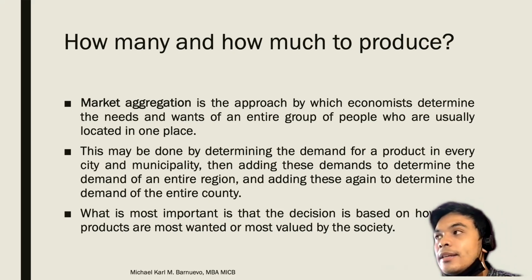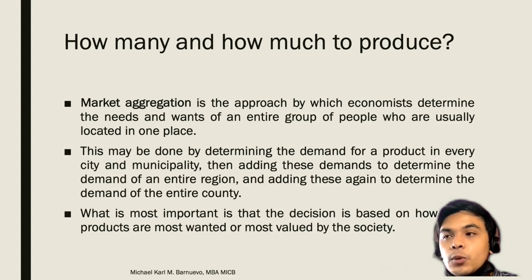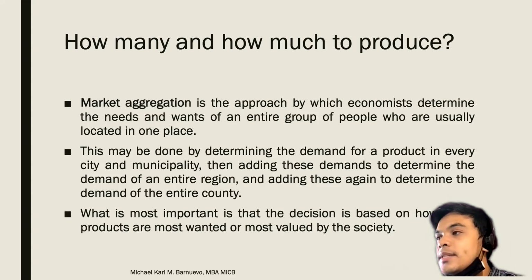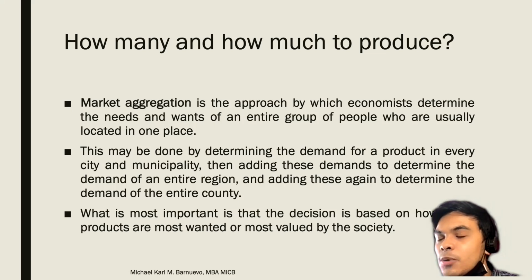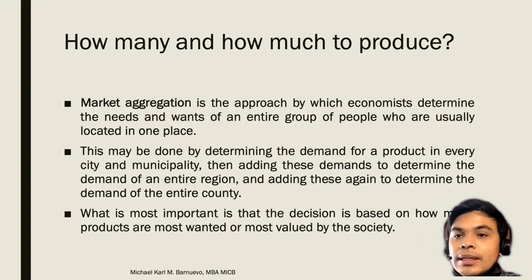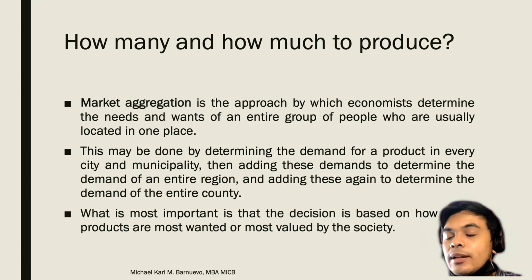So again, if we are on the producer side, it is very important that we know how much to produce. What is most important is that the decision is based on which products are most wanted or most valued by society. So we only produce products based on the demand of the customers. The wrong decision making done by business owners is sometimes they produce the amount that the owner wants to produce, not based on the side of the customers.